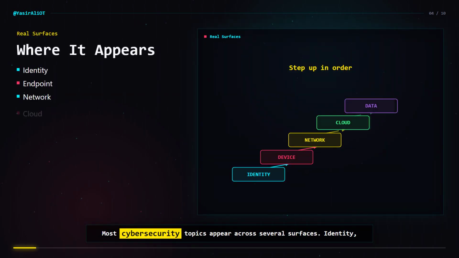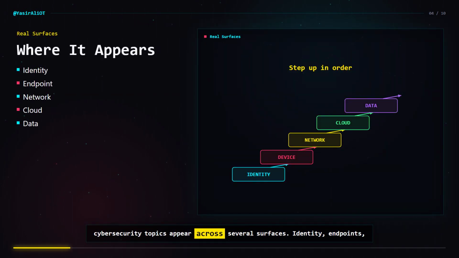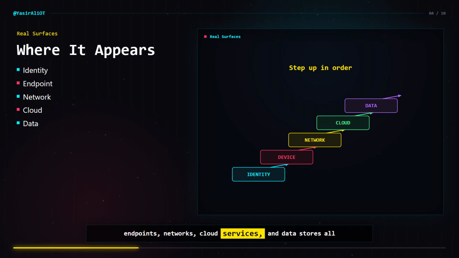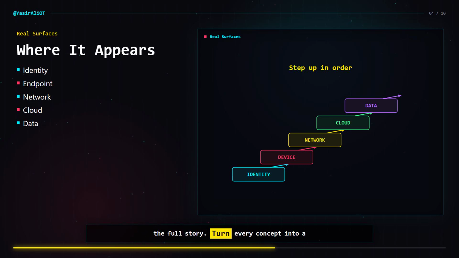Most cybersecurity topics appear across several surfaces. Identity, endpoints, networks, cloud services, and data stores all create evidence. Looking at only one surface usually misses the full story. Turn every concept into a small portfolio artifact. The order matters because each layer supports the next one.